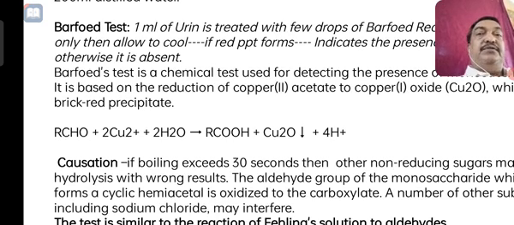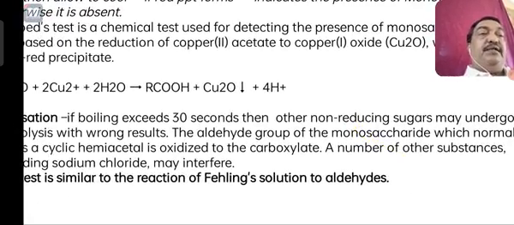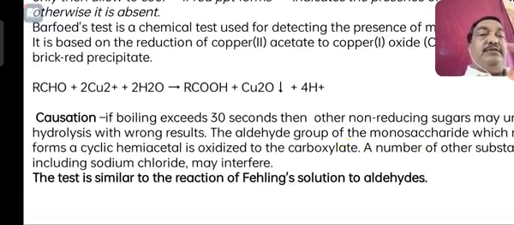Okay, so this is another testing material, Buffered reagent, used to detect the carbohydrate present in blood, urine or serum, etc. The question is very simple. You are not supposed to heat more than 30 seconds. If you do so, then the other materials present may produce the red color and your result is not accurate.